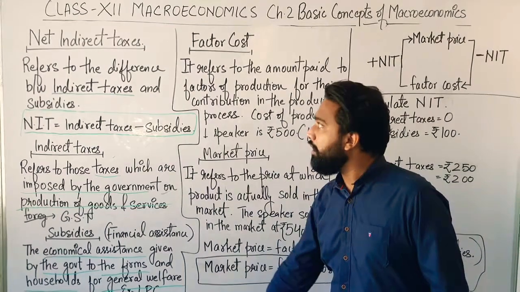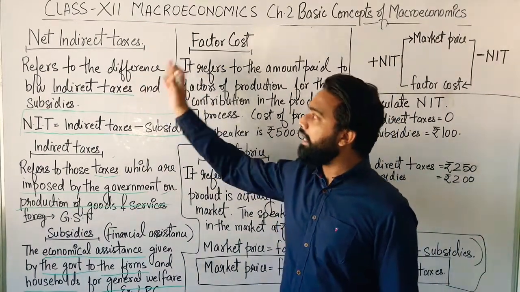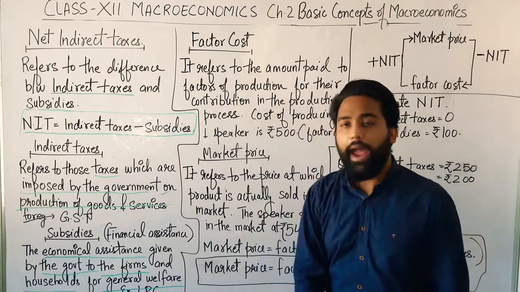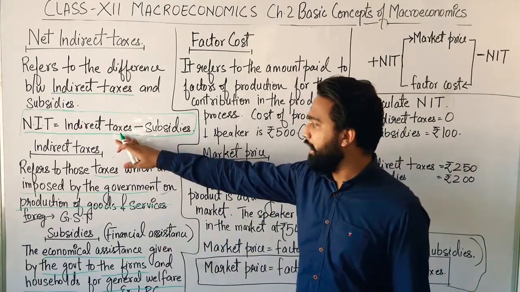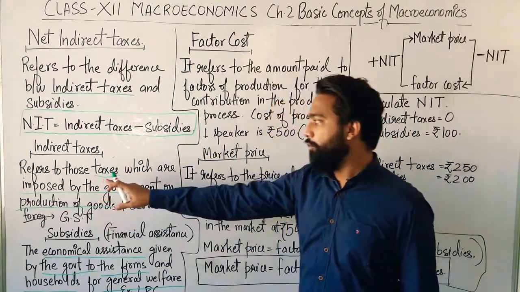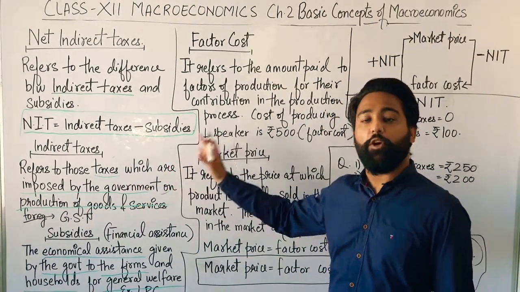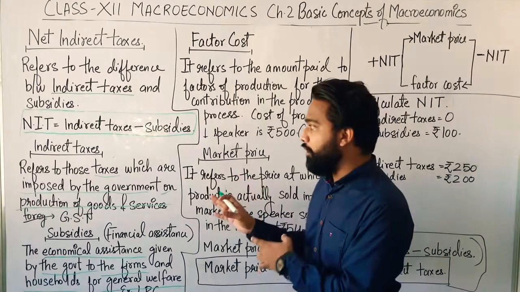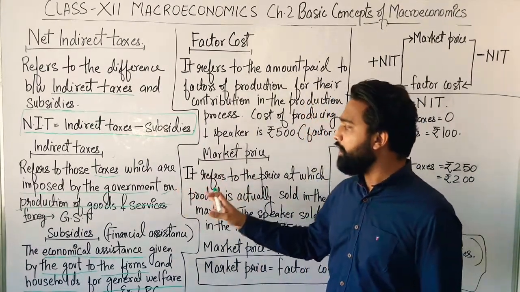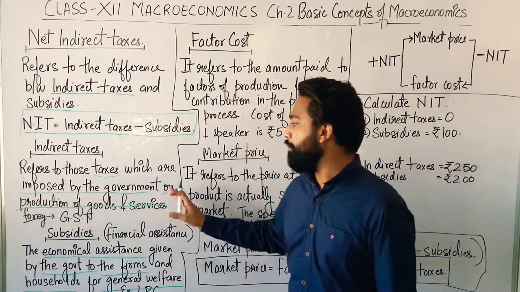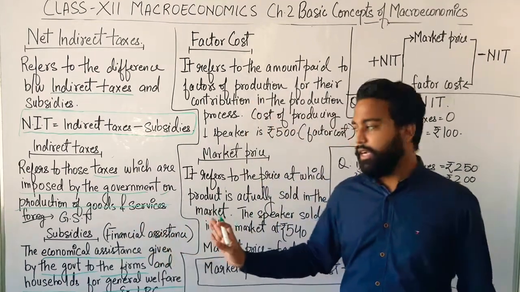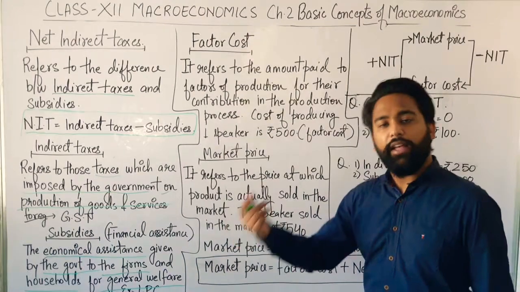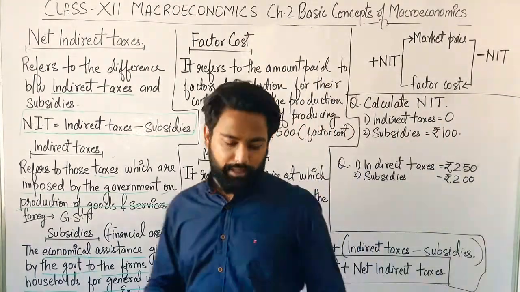So you understand what is net indirect taxes? Net indirect taxes means the difference between indirect taxes and subsidies. What are indirect taxes? They are the GST, those taxes which are imposed by the government on the production of goods and services, on the producers or consumers. Is that clear? Now, what are subsidies? Subsidies are the financial helps.